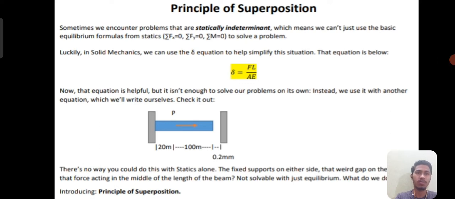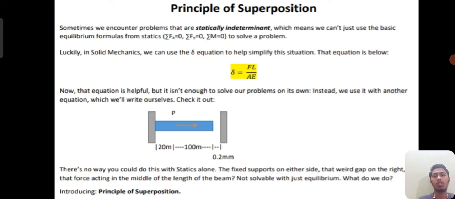Check it out. For example, can you observe the figure as shown? There is a statically indeterminate column. The fixed supports are on each end, and there is a force acting in the middle of the length of the beam. This is not solvable with the basic equilibrium equations.